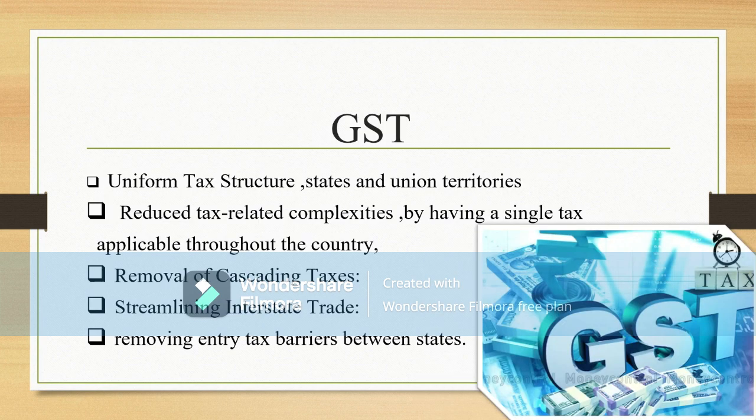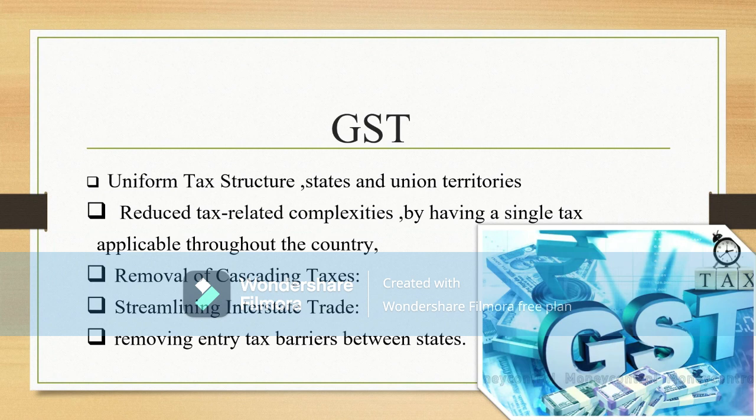Now next is GST. GST is also a form of tax. Here we'll be looking at the effects after implementation of GST. After implementing GST, which is a single tax, it has reduced tax-related complexity.